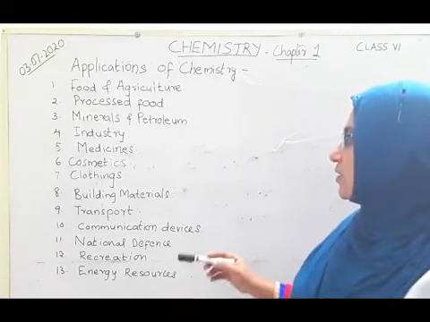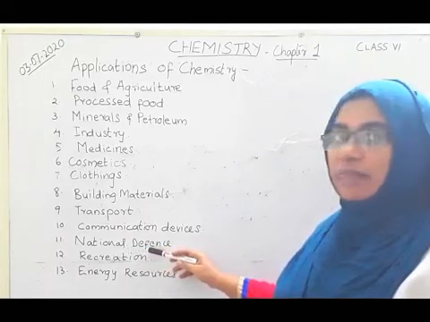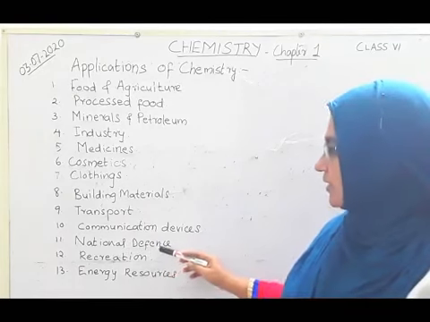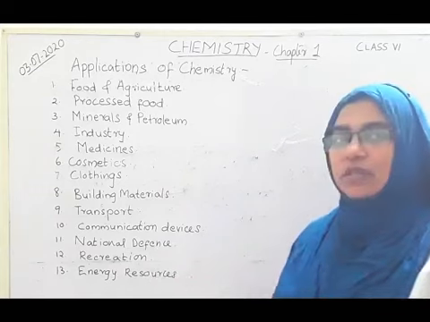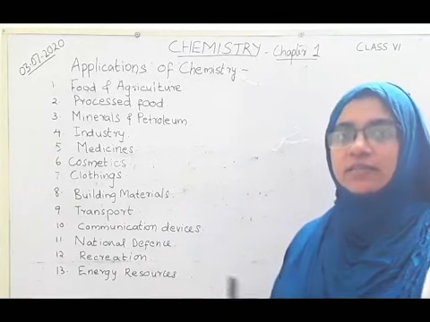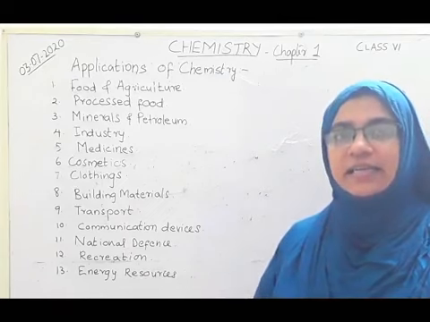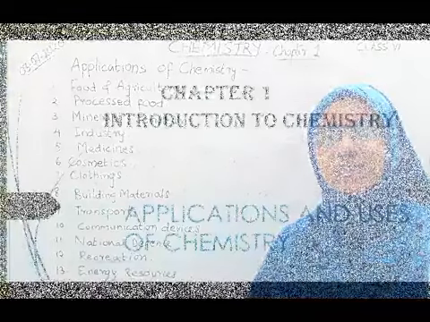Okay, now I think only a little unfamiliar terms here are the national defense, recreation and energy resource. You might be thinking, what is the use of chemistry in this field? Okay, let us see now the use of chemistry in these fields one by one.